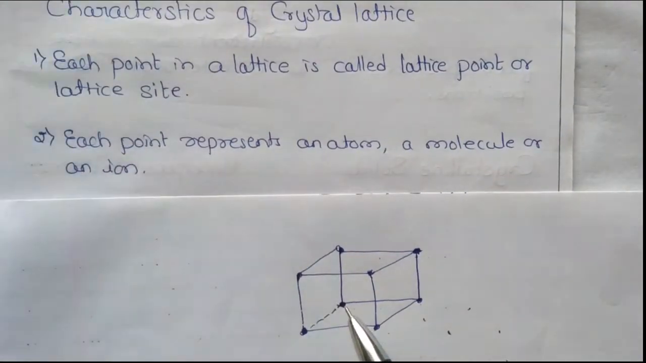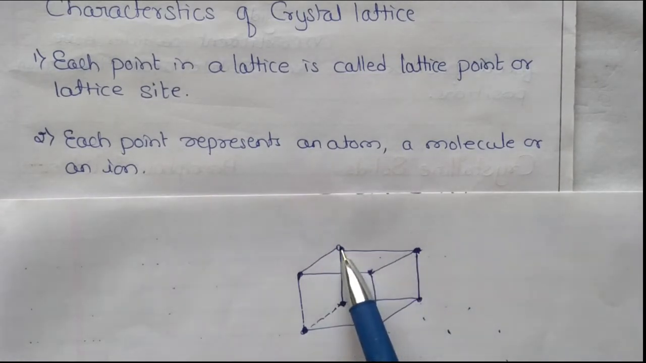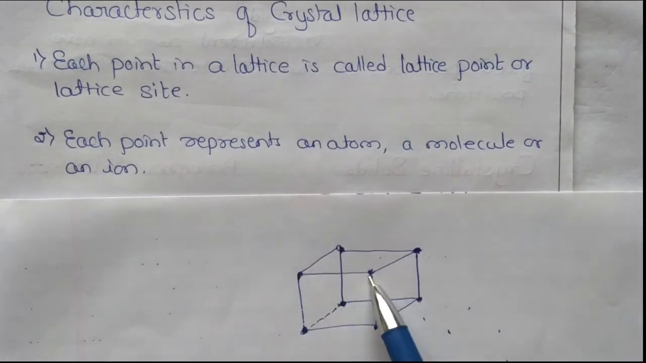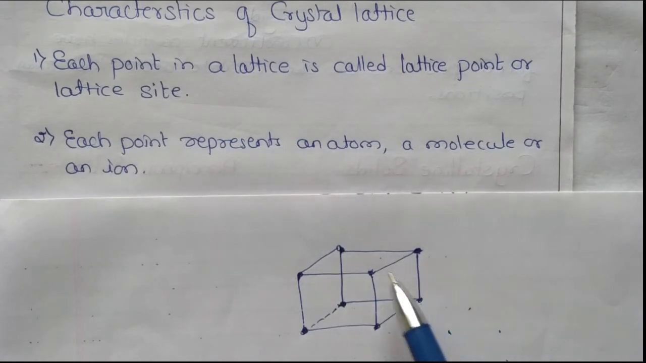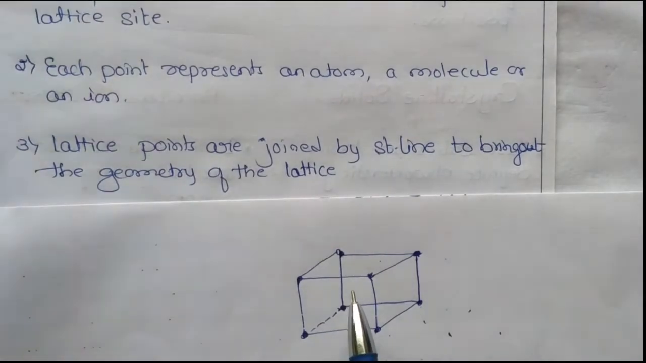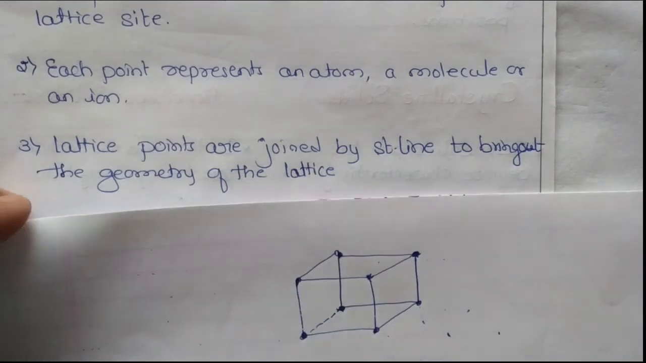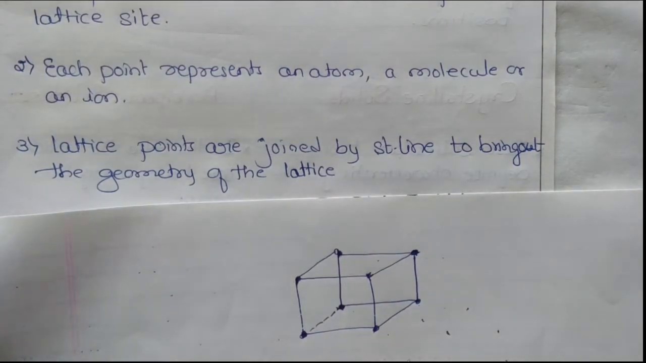Then each point represents an atom or molecule or ion. These points are not really points; they are nothing but either ions or atoms or molecules. So it represents the molecule or ions or atoms. Then we have drawn some lines here. What are those lines? Lattice points are joined by straight lines to bring out the geometry of the lattice. To show an idea of what the structure is like, we have to draw the lines. These are the characteristics of a crystal lattice.